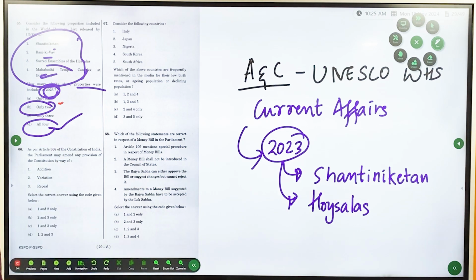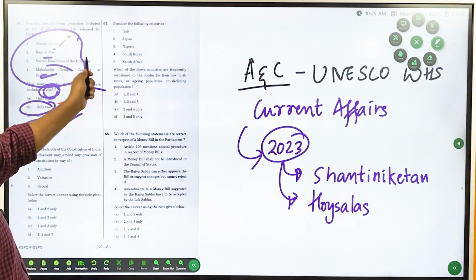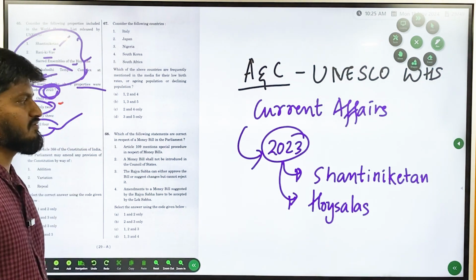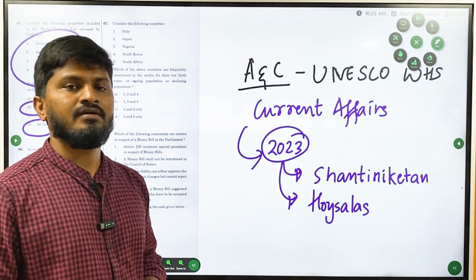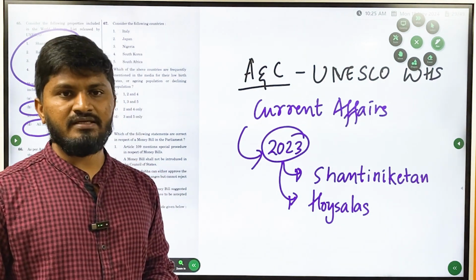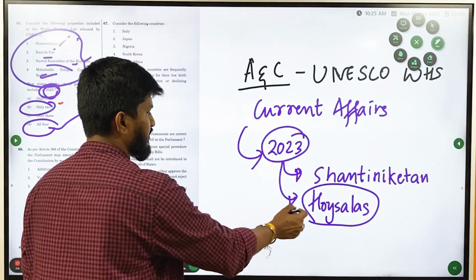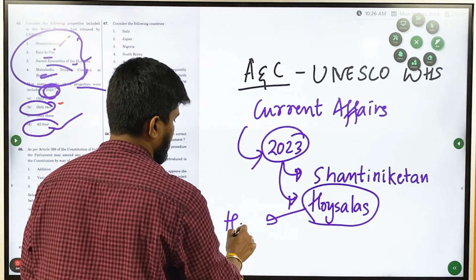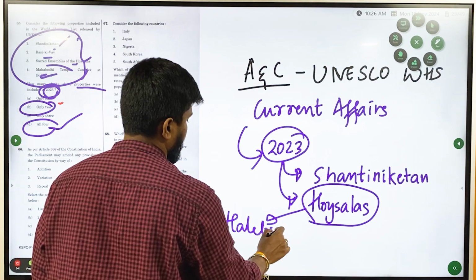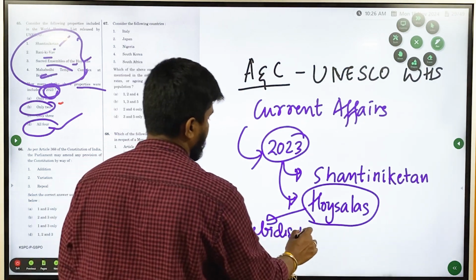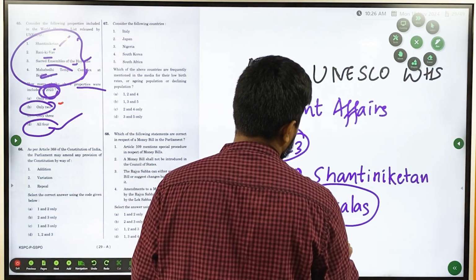What are the 2 which were included in 2023? Shantiniketan and Sacred Ensembles of Hoysalas. Shantiniketan is the residence of Gurudev Rabindranath Tagore, and the Hoysala temples are in Halebidu and Belur. These were included recently in 2023.